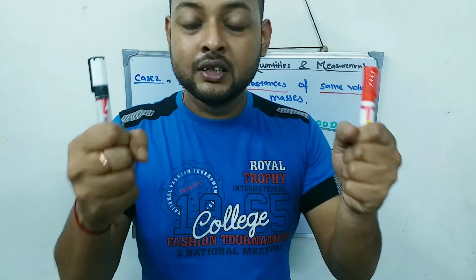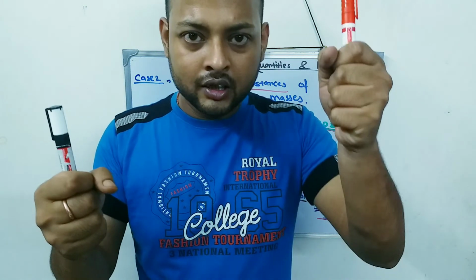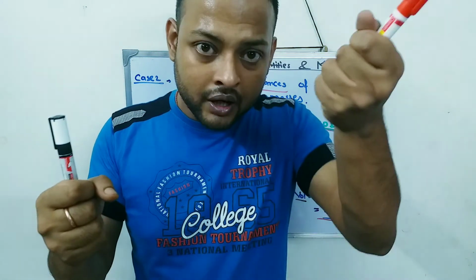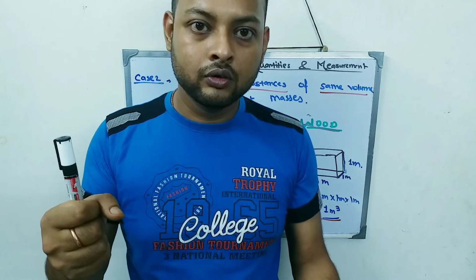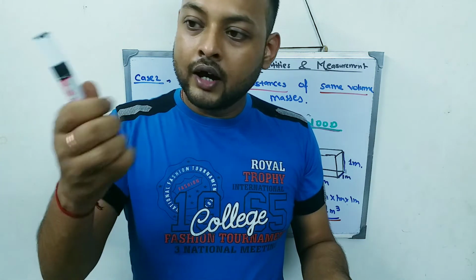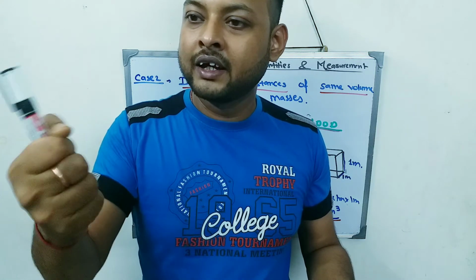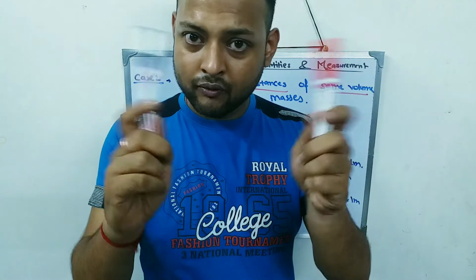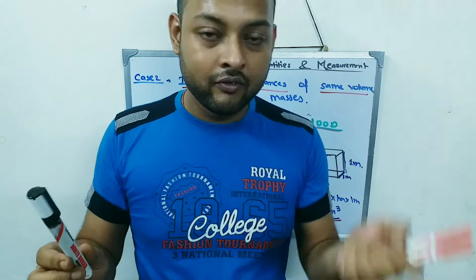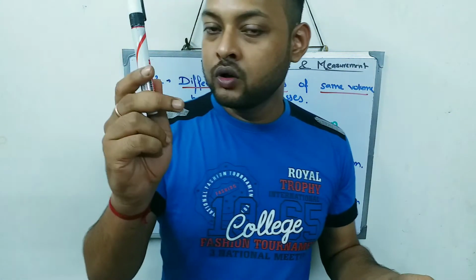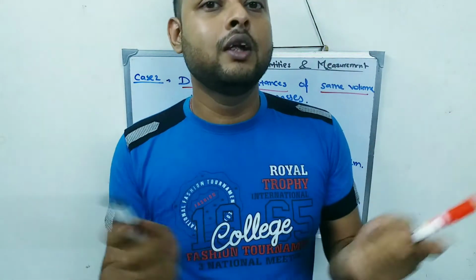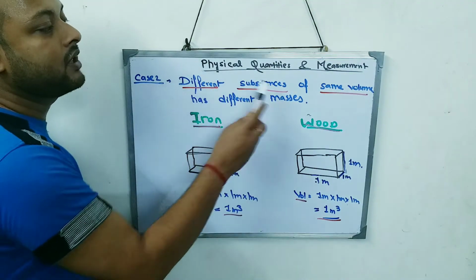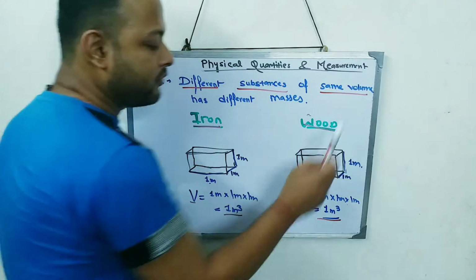What I experience is that this iron is heavier. It is bringing my hand down much faster, whereas wood is not that heavy. I can lift that wood easily. So both are of the same volume, but iron is heavier and wood is lighter. This is what the statement means: different substances of the same volume